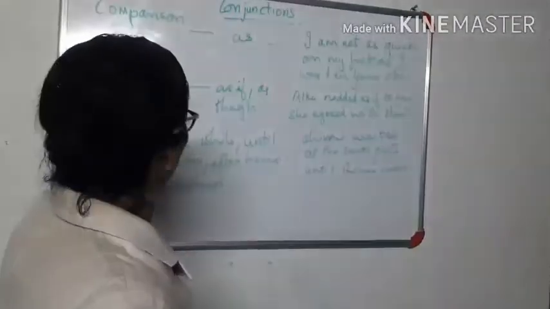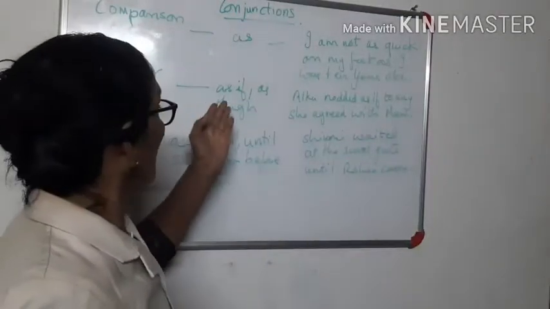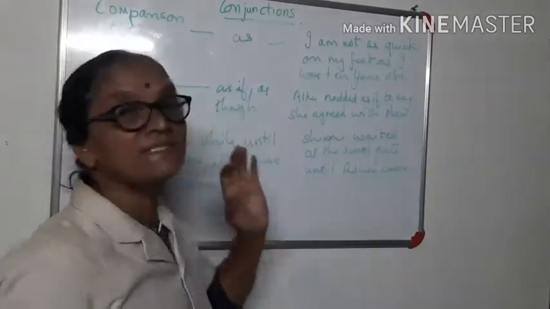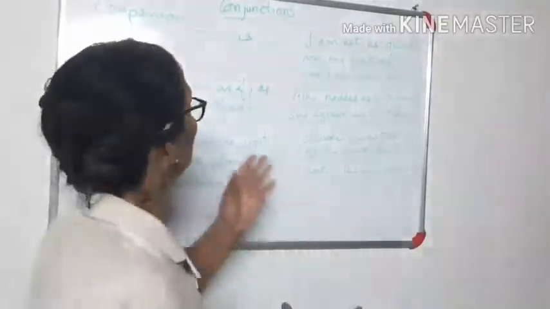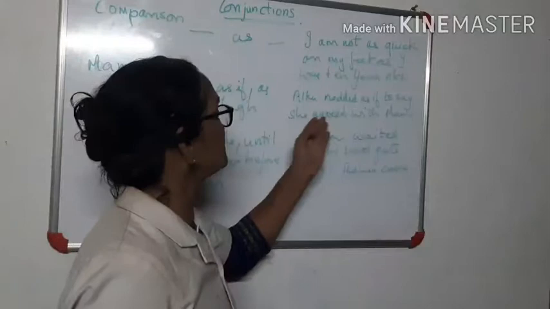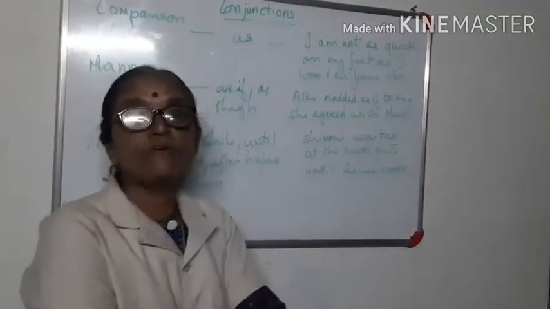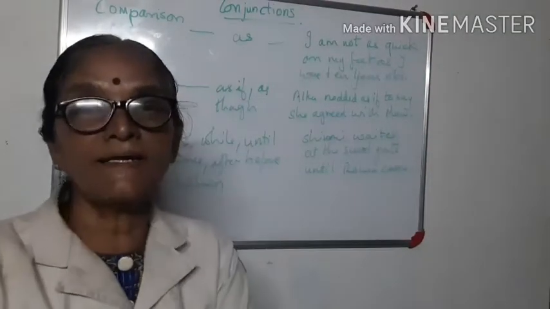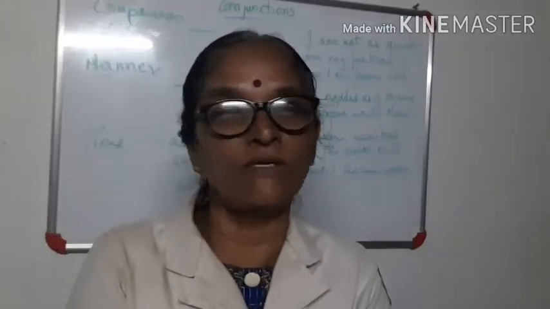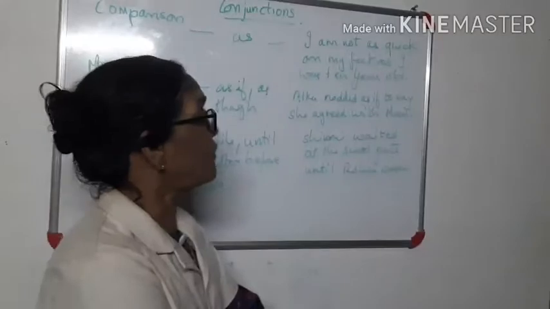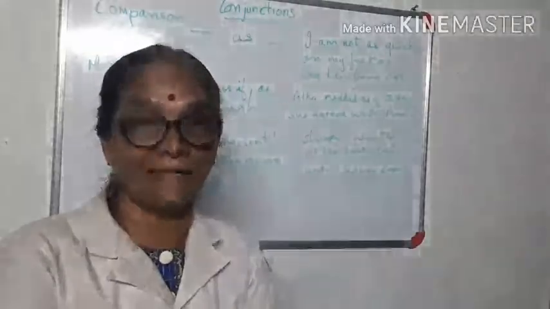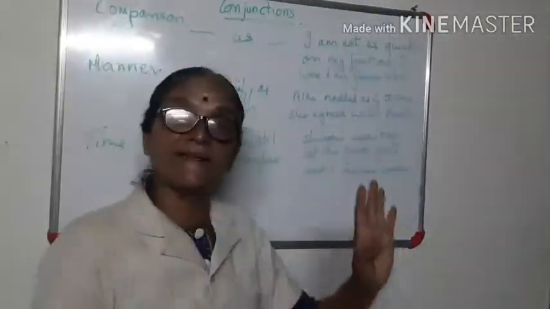Then, manner. As if, as though. Manner means the way you put things, the system in which you put. Now, Alka nodded as if to say she agreed with it. She wants to say yes. She agreed to it. She wanted to just show, she didn't mean it. So she nodded her head like this, as if she agreed with it.